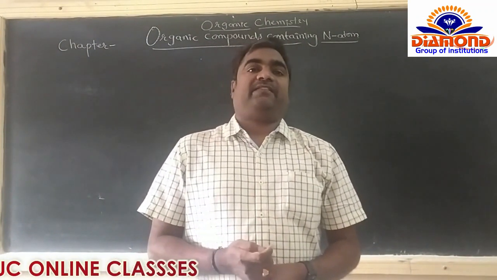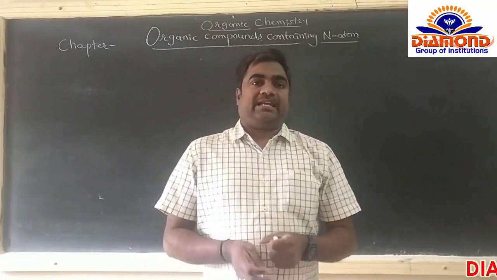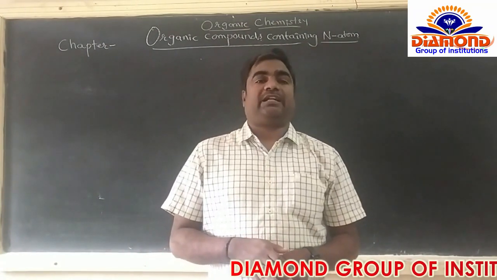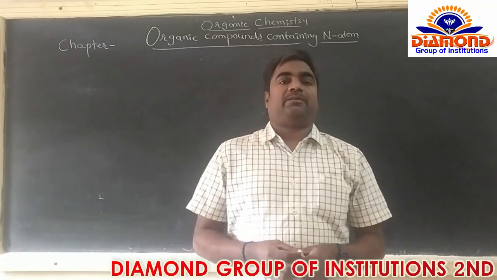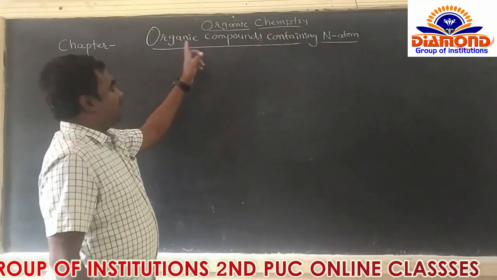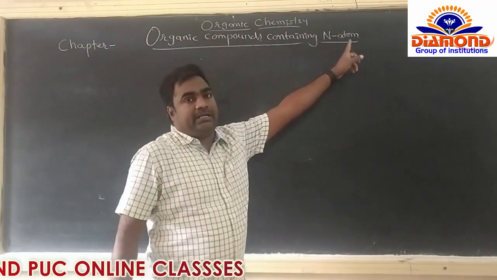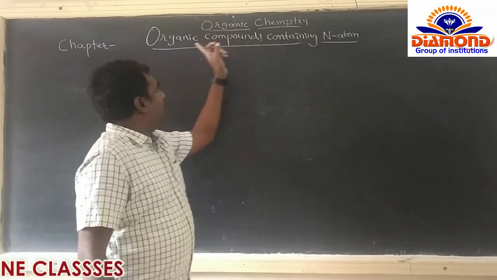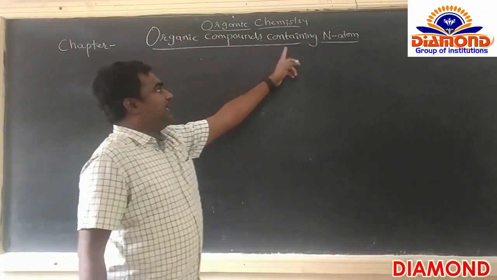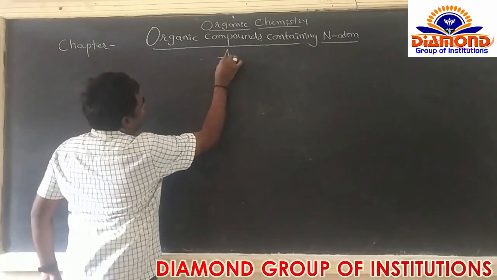In the last class we discussed chemical kinetics, that is physical chemistry. Now we are going to start organic chemistry. The first chapter in organic chemistry is organic compounds containing nitrogen atom. This is an organic chapter. Organic compounds containing nitrogen atom. This chapter is also named as amines.